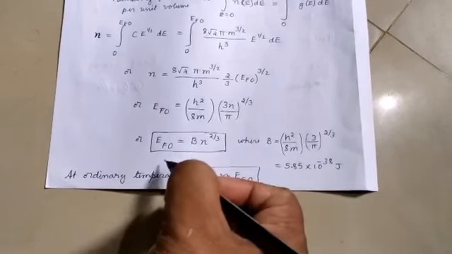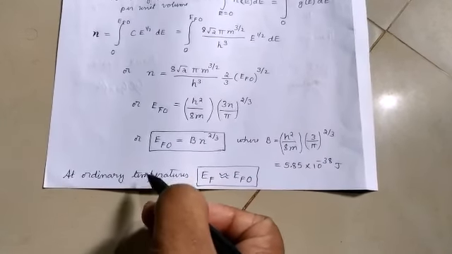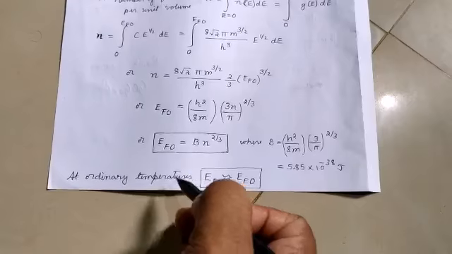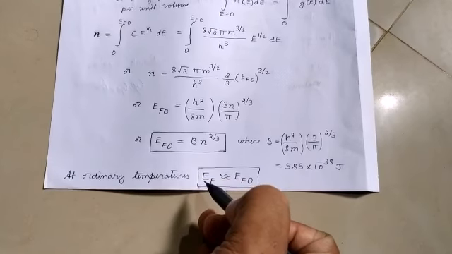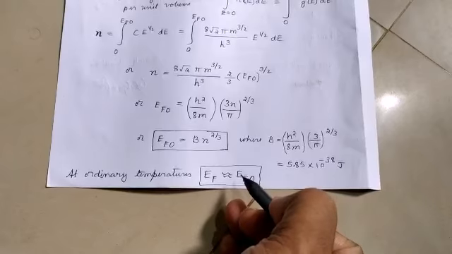We see here that the Fermi energy value does not vary much. If we increase the temperature, it almost remains the same as EF naught. So at ordinary temperatures also you can say the Fermi energy value is almost the same as the Fermi energy at 0 Kelvin, which is EF naught.